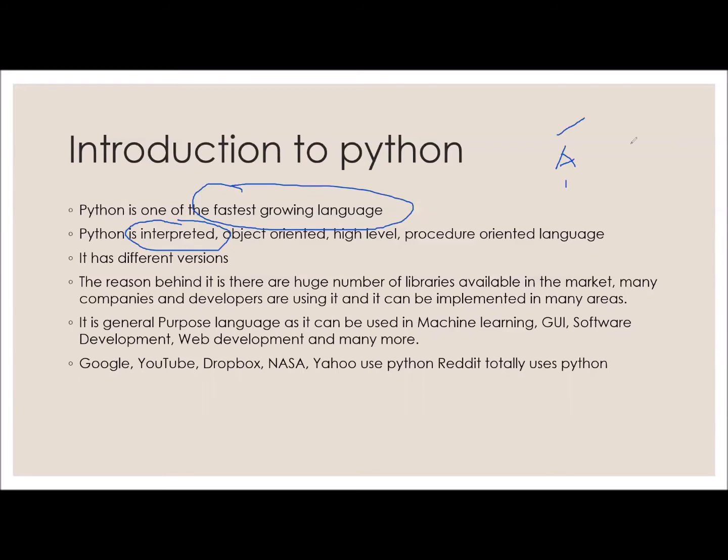The only difference between the interpreter and the compiler is this. In the interpreter, when we write 100 lines of code and execute it, if there is an error in the 100th line, up to the 99th line the code will be executed. But in the compiler, as in the C language, if there is an error in the 100th line, then the entire code will not be executed. This is the difference between the compiler and the interpreter.